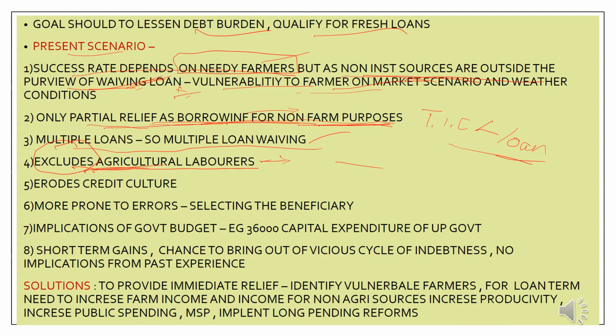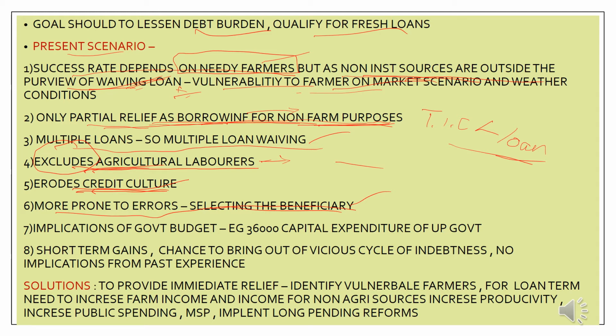Fine. And it also tries to say it is more prone to error. For example, it tries to say that selecting the beneficiary would be very difficult. I can also give you an example. See, for instance, a few gold loans which are kept in banks are agricultural loans, and they are not kept by the farmers. But this loan waiving may also apply to the gold loan. So this can be used as an example. So it is an error with respect to the loan waiving.